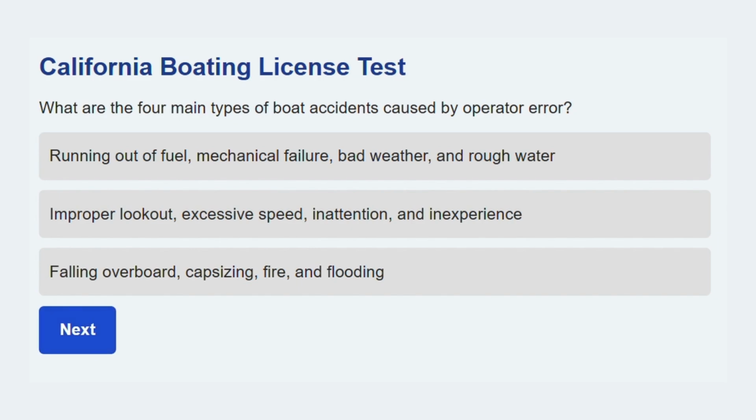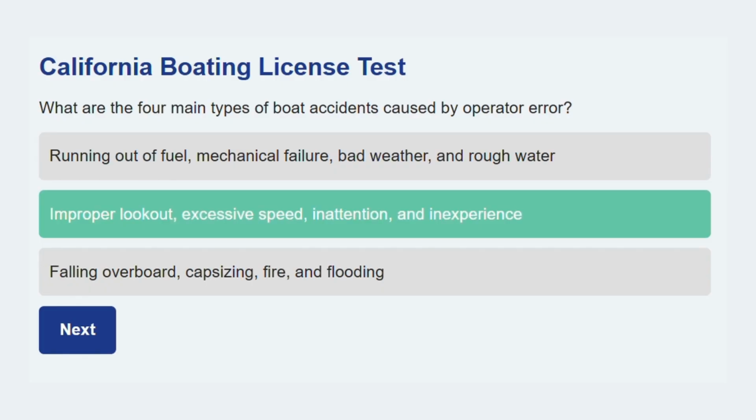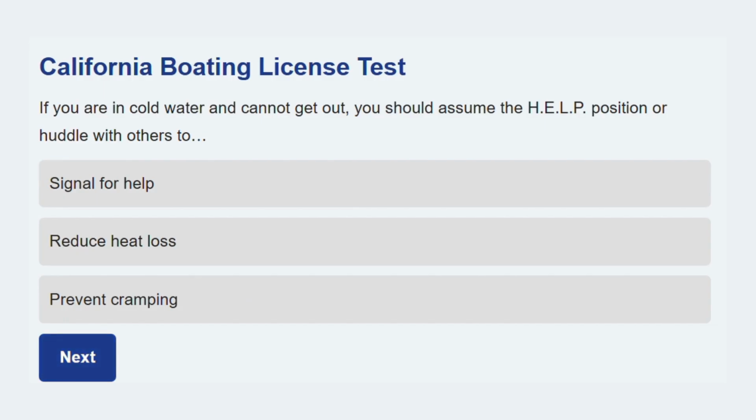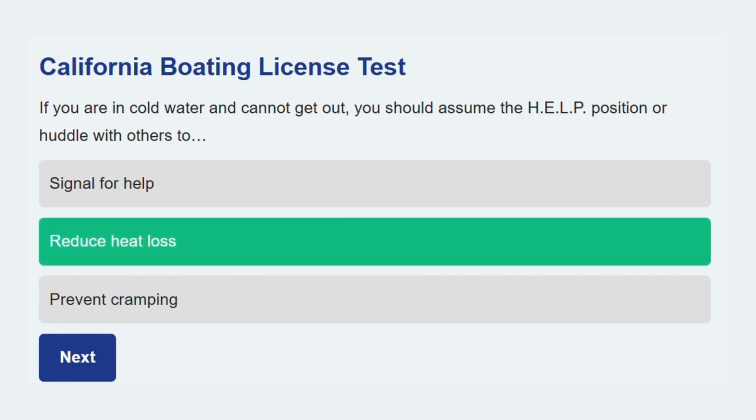Take a moment for this one. What are the 4 main types of boat accidents caused by operator error? Improper lookout, excessive speed, inattention, and inexperience. These are the most common contributing factors in boating accidents. On to the next topic. If you are in cold water and cannot get out, you should assume the HELP position or huddle with others to reduce heat loss. These actions are taken to slow the onset of hypothermia.